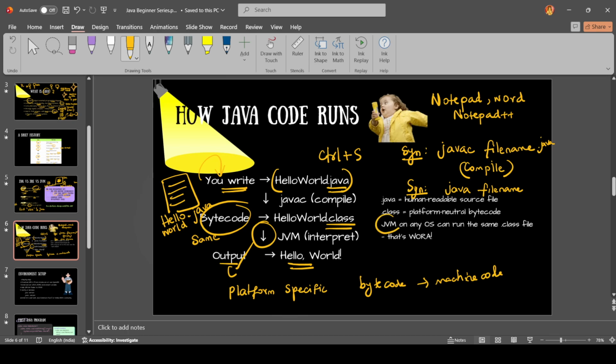So the JVM on any OS, whether it is Windows, Mac or Linux, can run the same .class file. This will be the same. The JVM will convert this into machine code depending on the OS. So that is WORA: write once, run anywhere. This is the principle. This is how it runs.